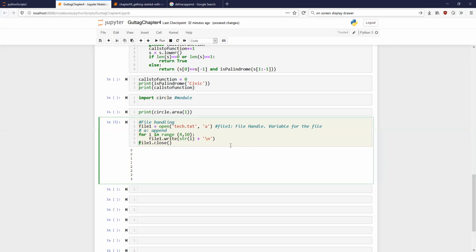Like it will give 0, 1, 2, 3. Yeah, those exist in the file already. So those are going to be still there. What else is it going to do? It is going to add 4 to 9.